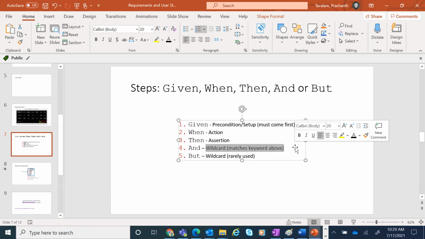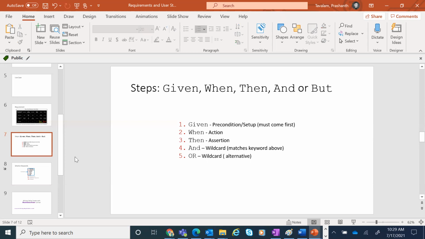Using this AND function will be very useful. We will look at more details, but mostly it is AND, and you can say OR. OR is also used. So this is an alternative: if either this or that, so any one of them. We'll look at some of those scenarios.